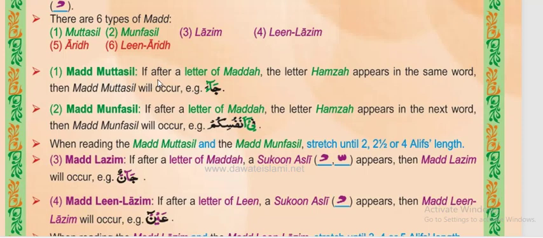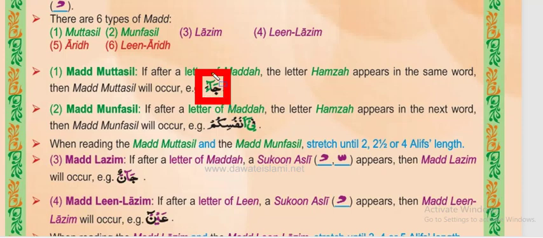If after a letter of madda, the letter hamza appears in the same word, then it is called madda muttasil. So for example, this one is ja'a. Now ja'a is an Arabic word which means come. Like for example, if I say ja'a rajulu, that means the man came. So ja'a is one word.